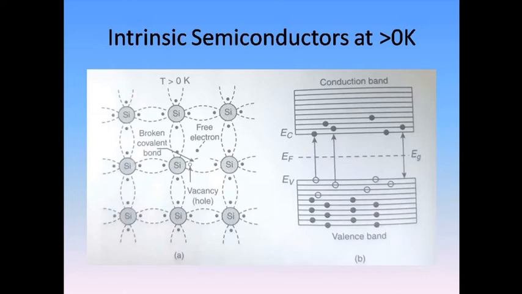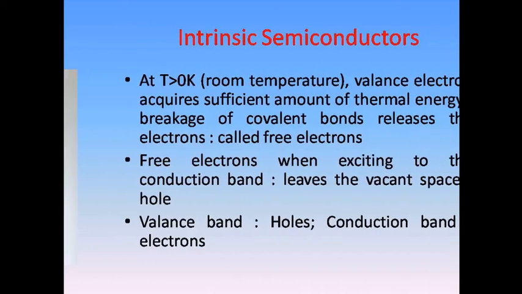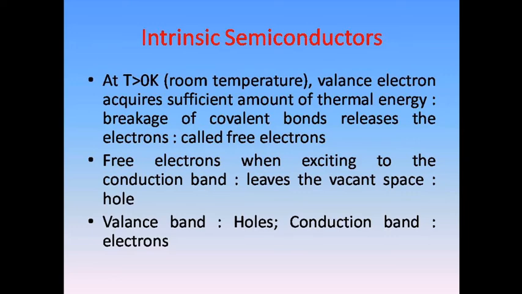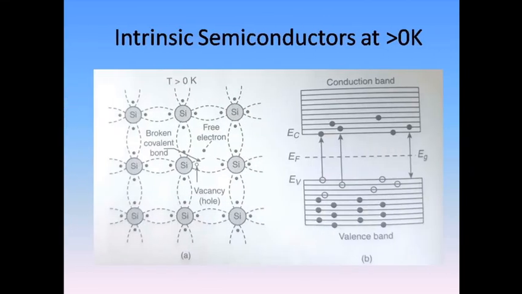When the electron gets freed from the bond, it is no more called a bonded electron, it is called a free electron. The empty space where the electron was and has now left, that vacant place, is called a hole. So free electrons, when excited to the conduction band, leave the vacant space called holes. So the valence band now has holes and the conduction band has electrons.